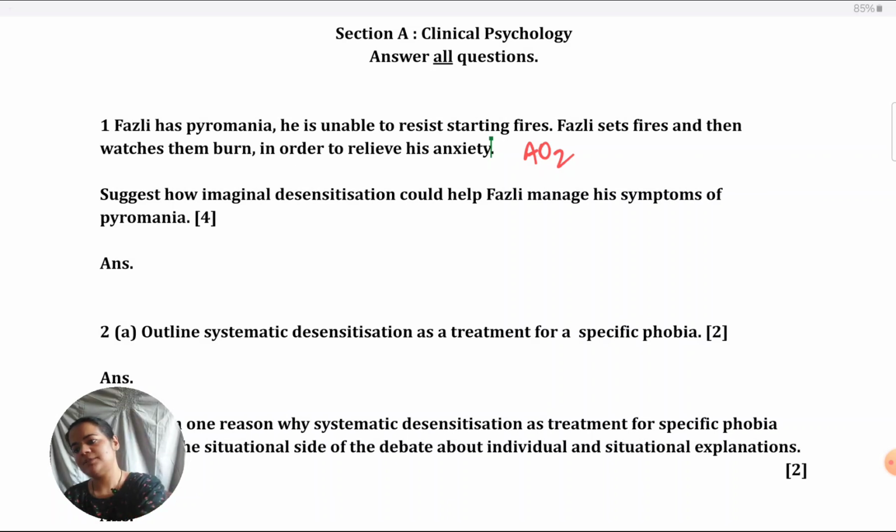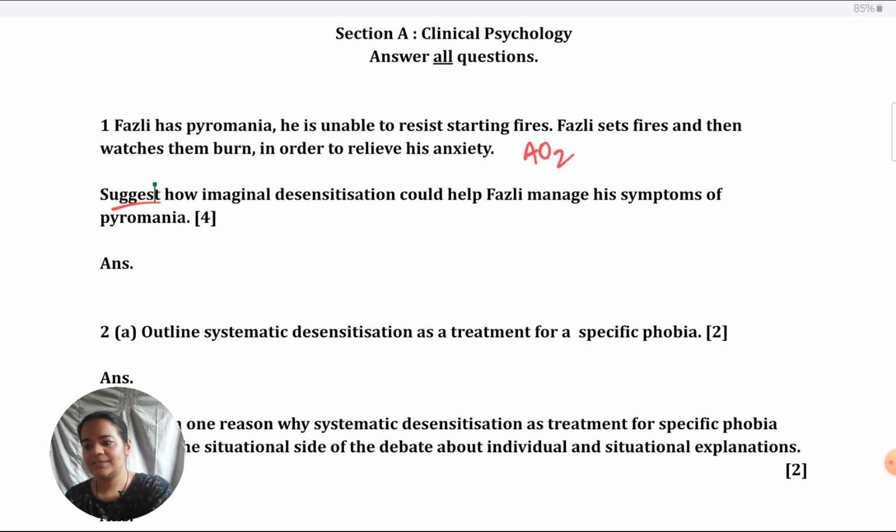Next thing you need to notice, the command term is suggest. Again, linking to the same fact that you need to apply what you've learned to Fazli. Suggest about Fazli. Otherwise, they would have said something like outline imaginal desensitization, or explain it, describe it. But they have not given any of those AO1 command terms. Nothing descriptive has been asked. Directly, they're telling you to suggest about Fazli, what is happening in his case. So again, it reaffirms that it is an AO2 question.